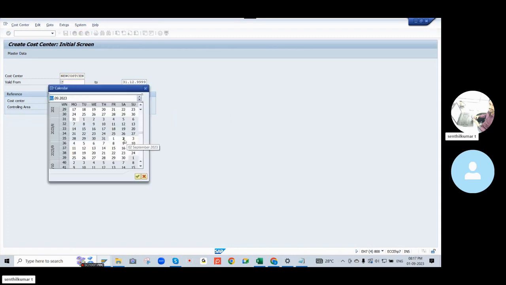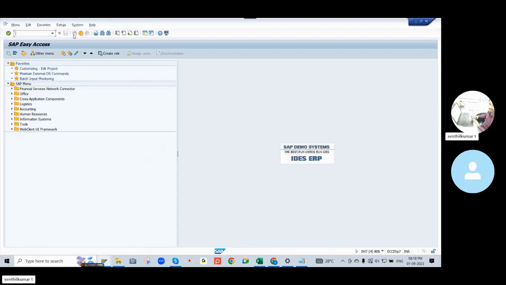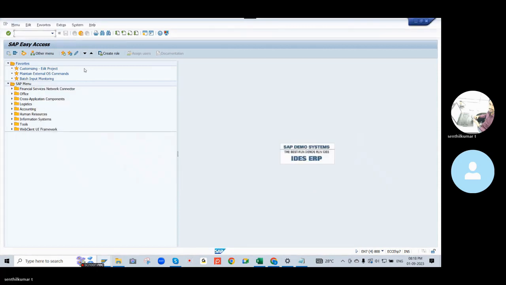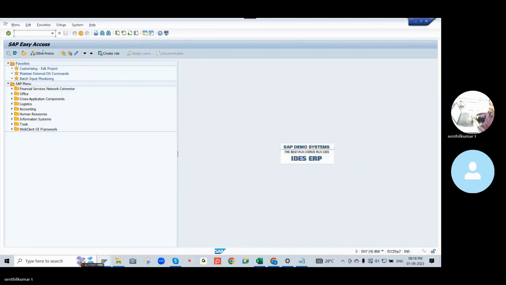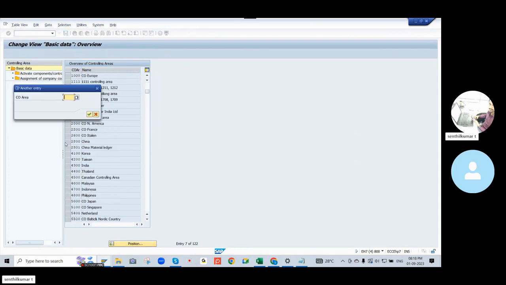This cost center is created under that controlling team. They will create it in the real-time system. There is no standard hierarchy. Go to PKP. Just a minute, let me check.